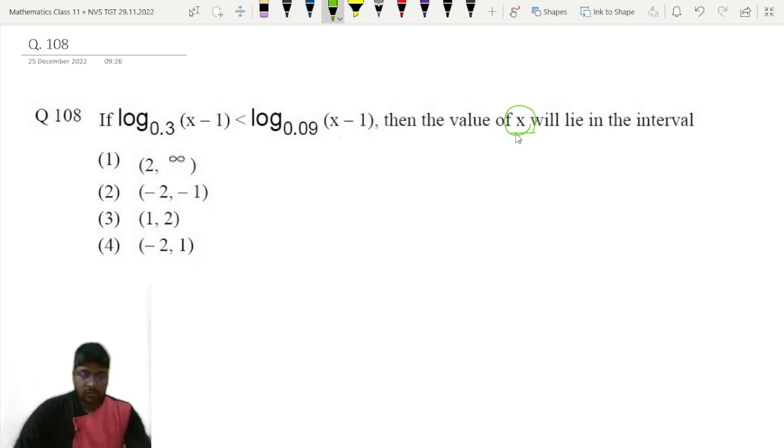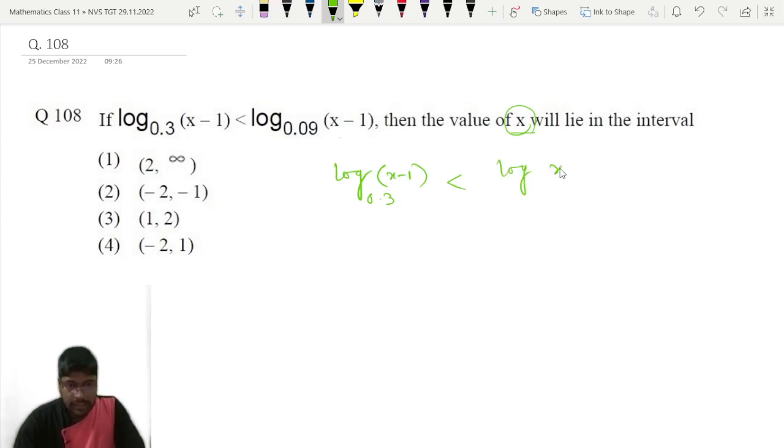So here we have to find in which interval the value of x will lie. Okay. So let us take the inequality that is given. Log of x minus 1 to the base 0.3 is less than log of x minus 1 to the base 0.09. So what we can do from here,